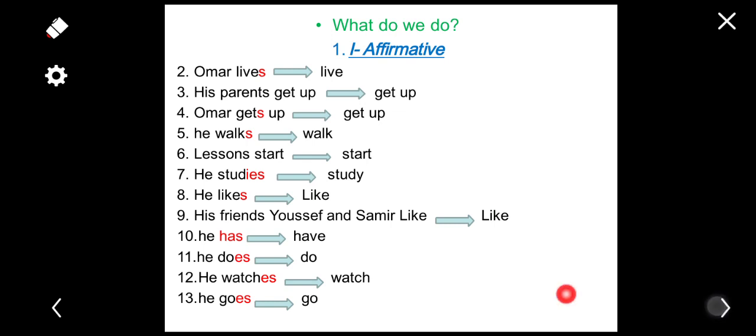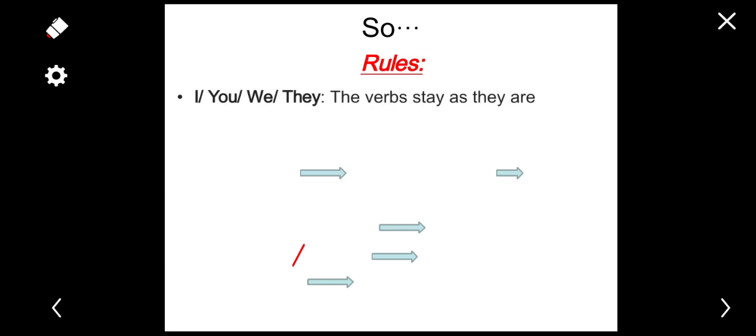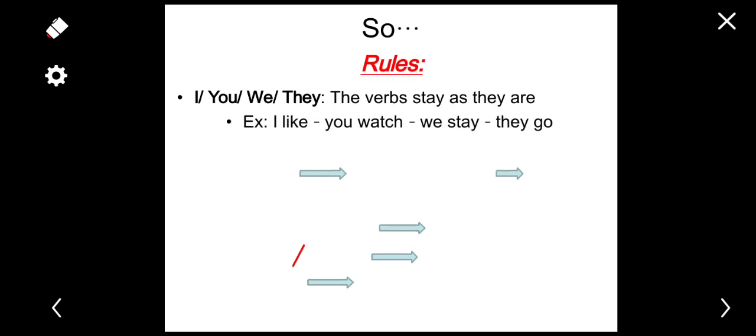Okay, let's see. When we have I, you, we, they, when we have these subject pronouns, the verbs stay as they are, so they don't change. The verbs do not change. For example, I like, you watch, we stay, they go. So here we add nothing to the verb, okay?